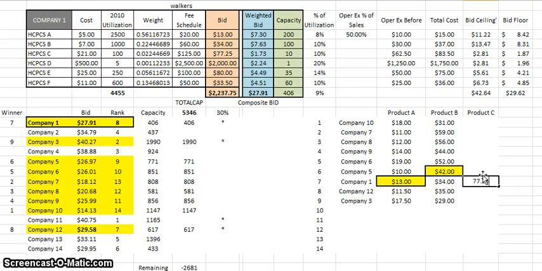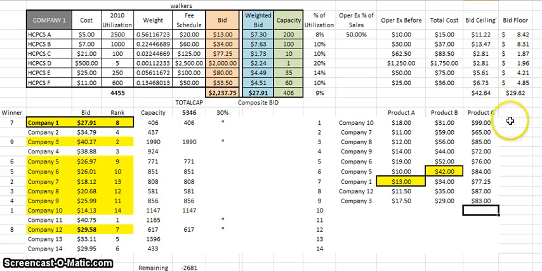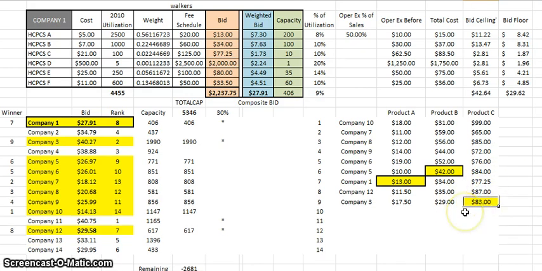$77.25. So, okay, we're going to do 99. We'll say 65. We'll say 85, 72, 76, 84, 87, and I don't know, 83. So we're going to look for the middle one, which is the fifth one. So we go 1, 2, 3, 4, 5. So 83 becomes the new single payer amount.